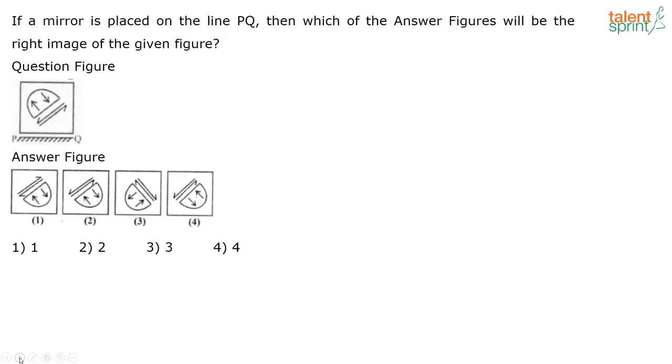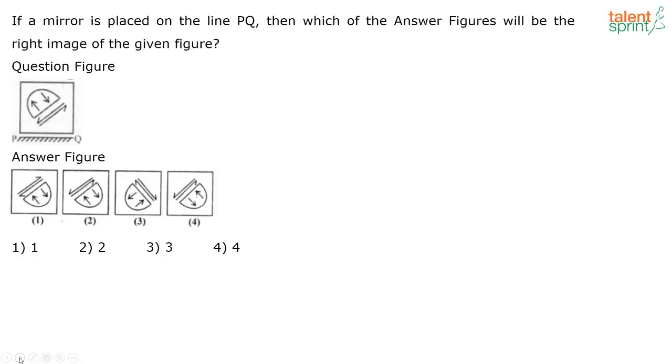Next. If a mirror is placed on the line PQ, then which of the following answer figures will be the right image of the given figure? See, one thing you have to keep in mind when you solve questions on mirror images is that if the mirror is kept either at the top or the bottom of the given figure, in the mirror image the top and the bottom will get interchanged, but the left and the right will remain the same.